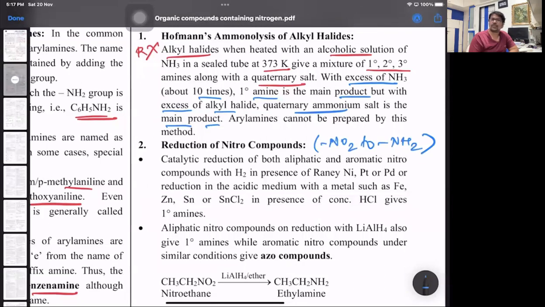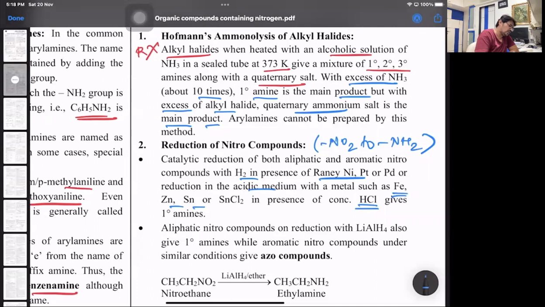That's one. Second is the reduction part, reduction of nitro compounds, where you convert NO2 to NH2 group. Here both aliphatic and aromatic nitro compounds can be reduced with hydrogen, with Raney nickel, platinum, or palladium. We have discussed what's Raney nickel. Raney nickel is an alloy of nickel and aluminium, and the surface is leached, rubbed with caustic soda, that's NaOH. The surface becomes so rough that this piece of Raney nickel can catch fire at room temperature. That's Raney nickel, 1:1 ratio of nickel and aluminium. Or in acidic medium, that is zinc or tin in presence of conc HCl, or Fe with conc HCl. So we have zinc, tin, or SnCl2, that is stannous chloride, or Fe with conc HCl. All reduce the NO2 group to NH2 group.